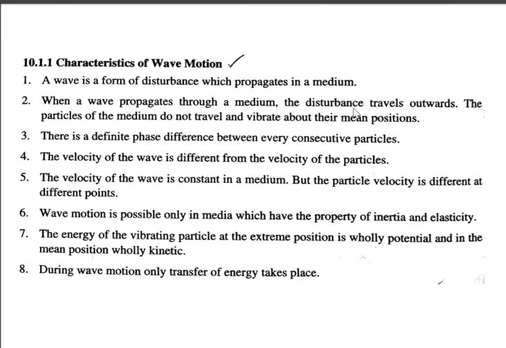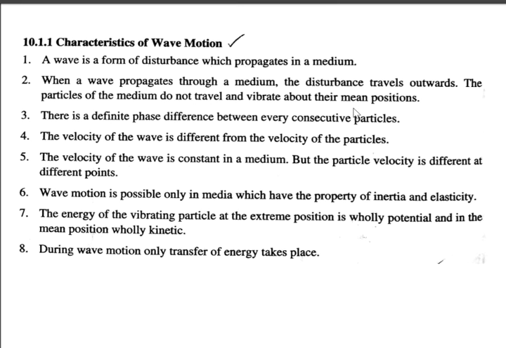Now let us see what are the characteristics of wave motion in general. First point, a wave is a form of disturbance which propagates in the medium. So the conclusion is wave is just an energy which is passing through the medium. Second point, when a wave propagates through a medium, the disturbance travels outwards. The particles of the medium do not travel and vibrate about their mean positions.